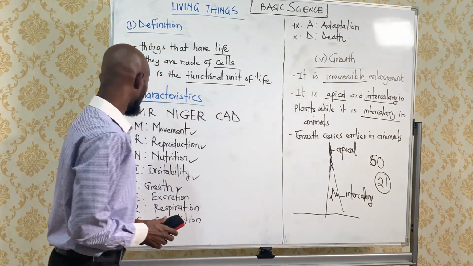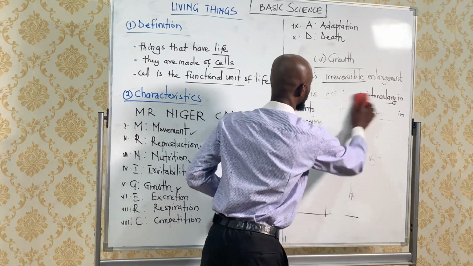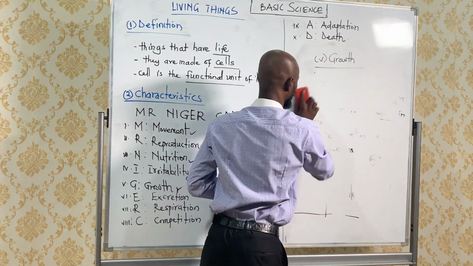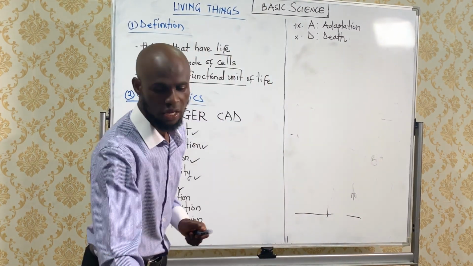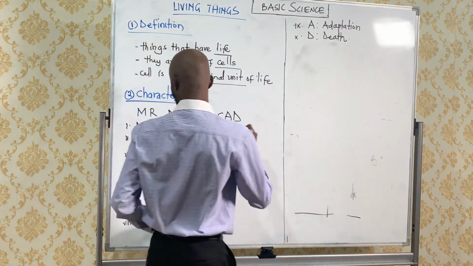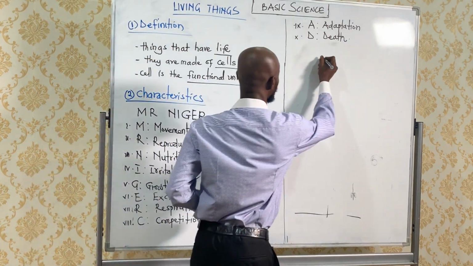So let's look at another feature, that is excretion. Somebody will say, I want to excrete. Somebody will say, I want to defecate. There's a difference between defecation and excretion. This is number 6.